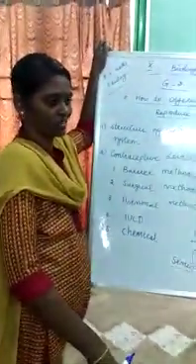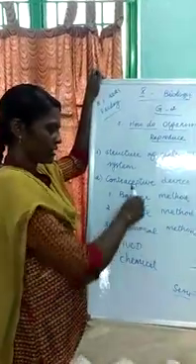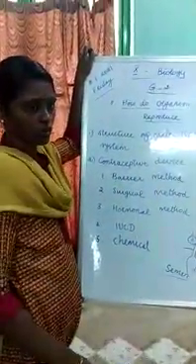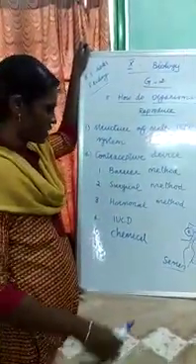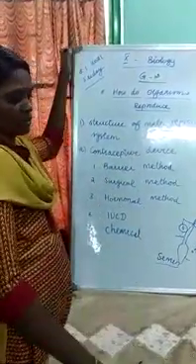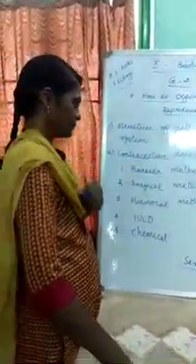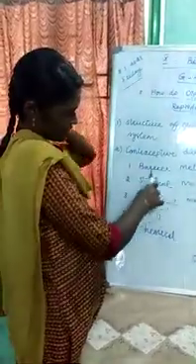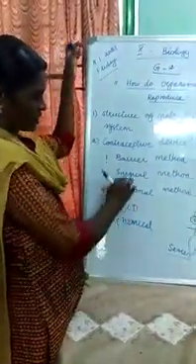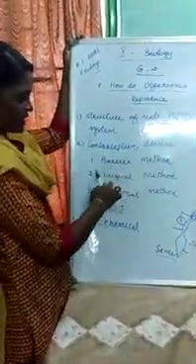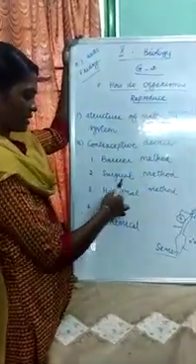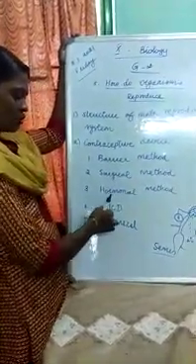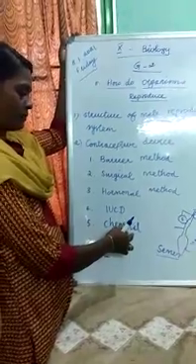Contraceptive devices are artificial devices helpful to prevent pregnancy. In Tamil we say karuthadai sadhanangal. There are 5 different types of contraceptive devices in humans. One is the barrier method. The second is the surgical method, then hormonal method, IUCD, and chemical method.